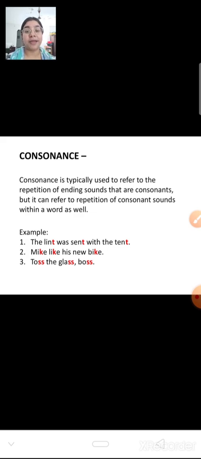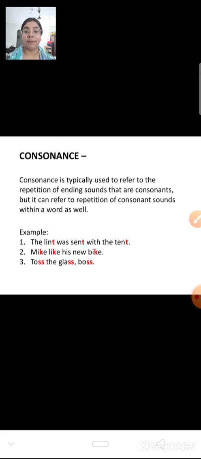And it should be a consonant. Consonants are those alphabets which are not vowels, and you should know that there are 5 vowels: A, E, I, O, U. So when a consonant is repeating within the sentence or at the end of the sentence, that is known as consonance. For example, the lint was sent with the tent. So you can see at last T, T, T is repeating.